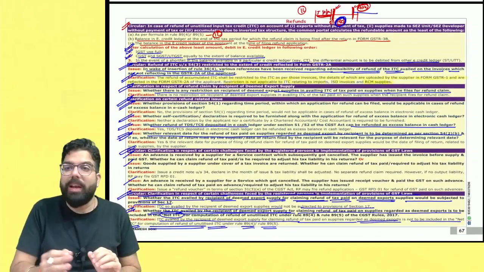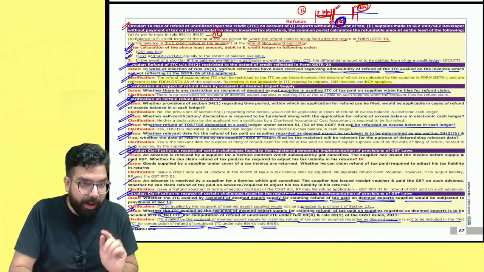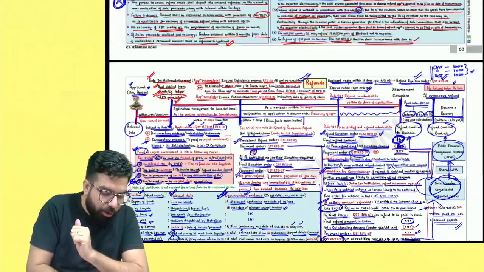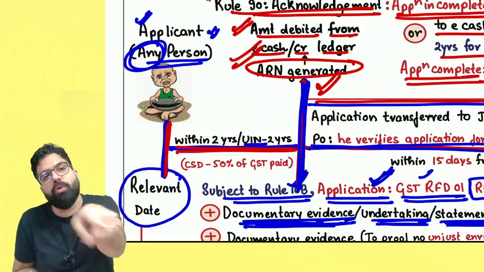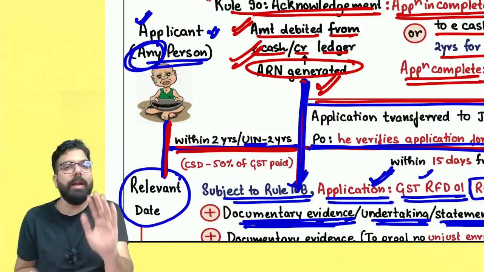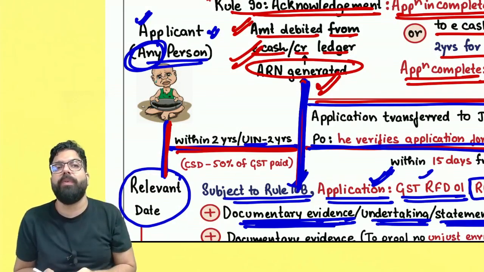Now let's quickly cover the amendment relating to the chapter of refund. Everyone, listen. What was happening was, in the GST portal, there was no functionality that an unregistered person can apply for refund. Earlier, only a registered person could apply for refund. But in the law, they always said any person. It means if you are an unregistered person, can you also apply for refund? They meant that an unregistered person also can apply, but in the GST portal this functionality was never built.